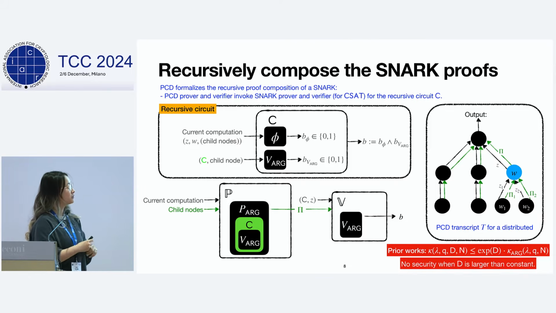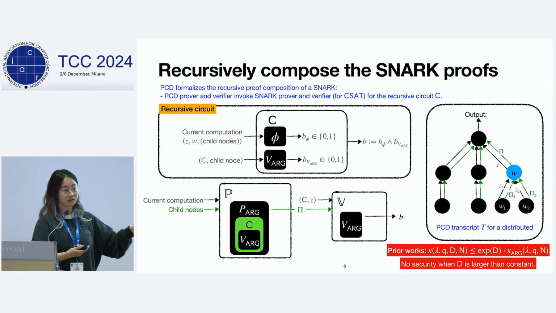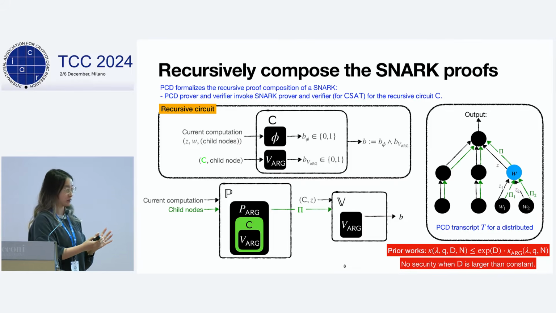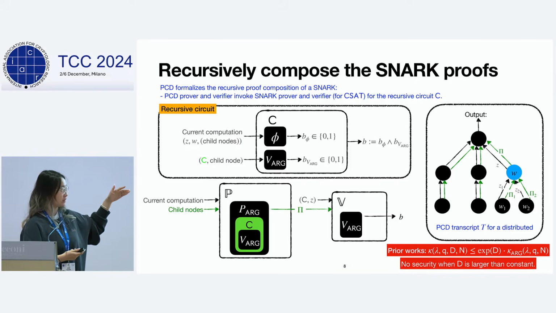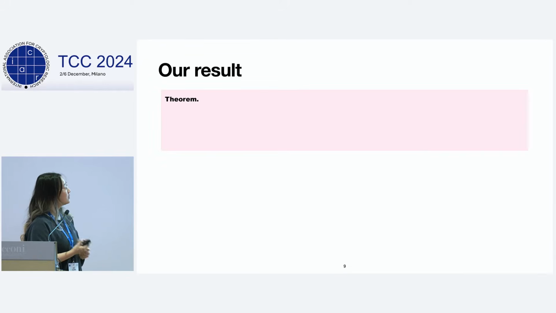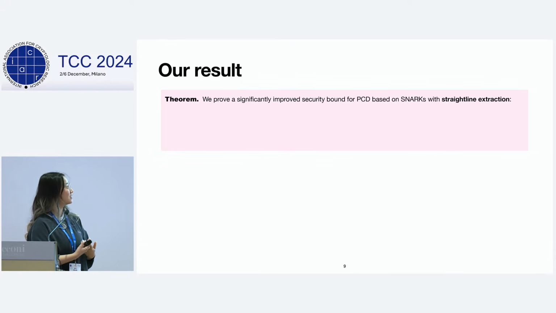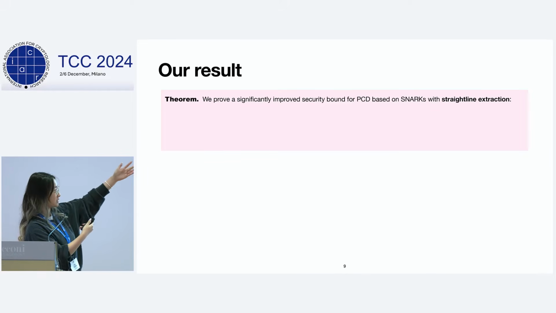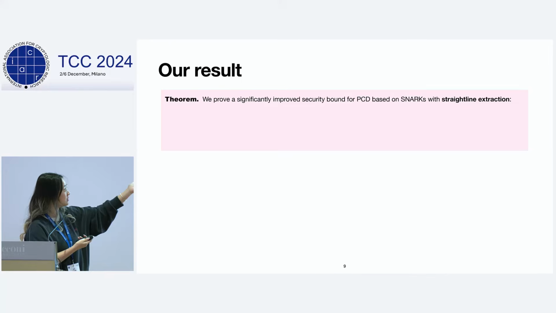But all previous works using this construction are only able to show that the knowledge soundness error of the PCD grows exponentially with the depth of the transcript. In other words, there is no security when the depth of the recursion is larger than a constant. But in this work, what we show is a significantly improved security bound for PCD based on SNARKs with straight-line extraction. I'm going to go back to explain what straight-line extraction is in a second.